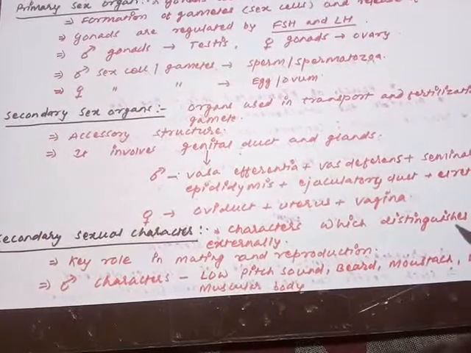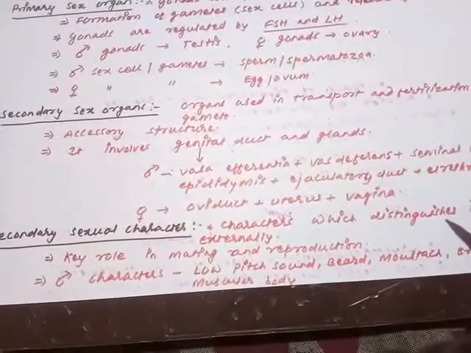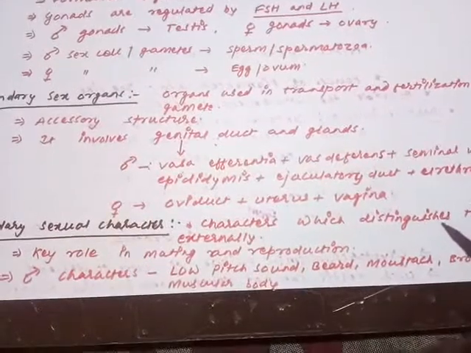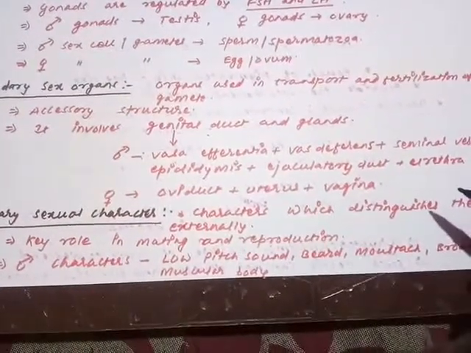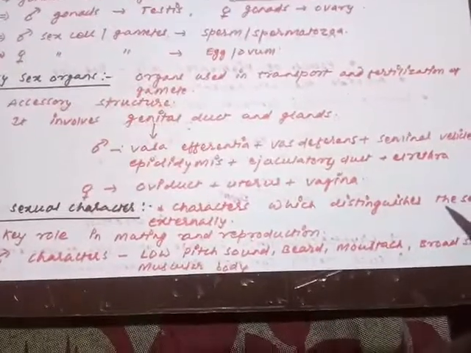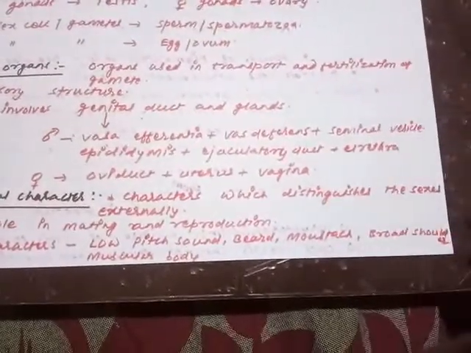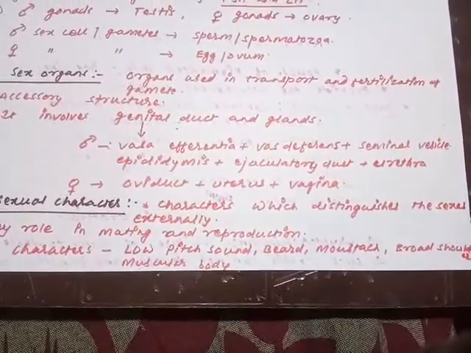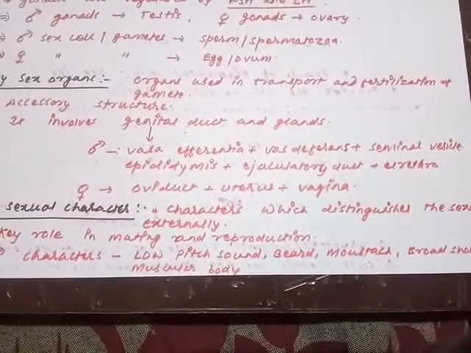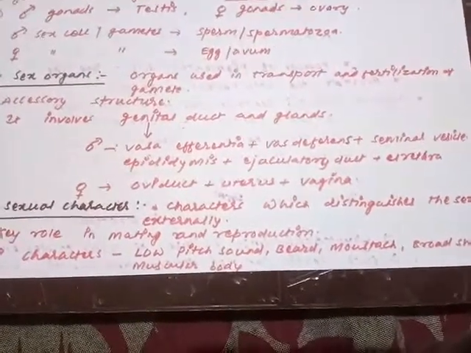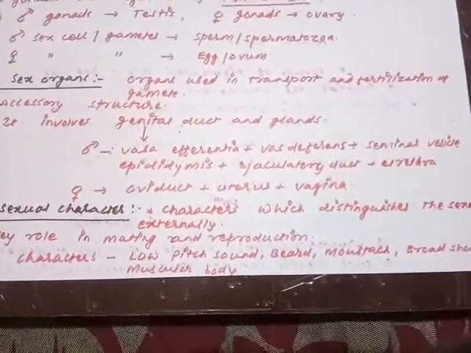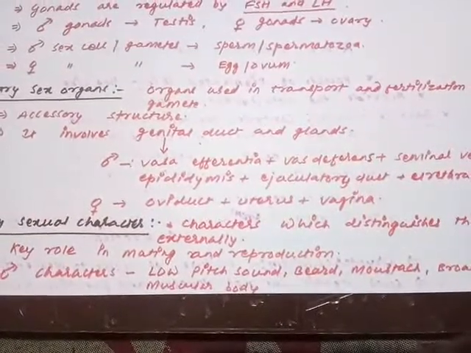Like that in case of human male, you can understand well, human males have a low pitch, heavy sound. Whenever the heavy sound is there, you can hear and find out, oh, this is a male's voice, some man must be speaking. Okay, the beard and mustaches are the identification of the male. The broad shoulders, muscular body, all are the characters by which we can define the sex of the human as male. Are you getting my point? Male has low pitch sound, beard, mustache, broad shoulders, muscular body, and many more characters by which you can easily identify whether the sex is male or female.